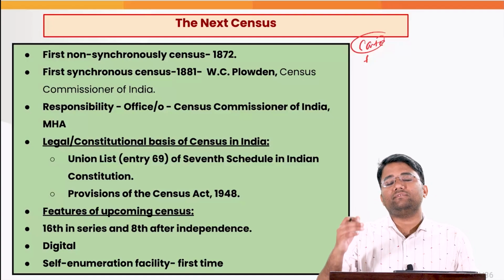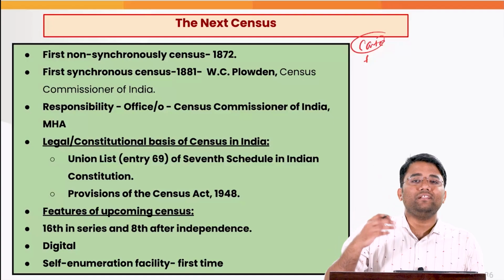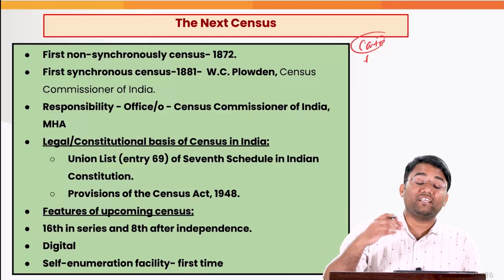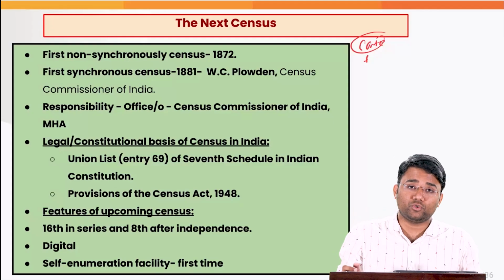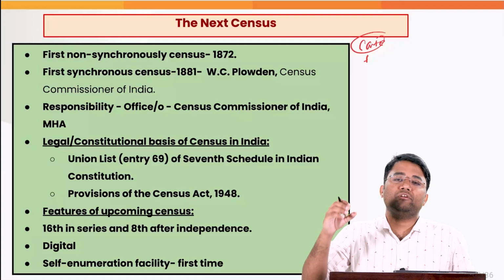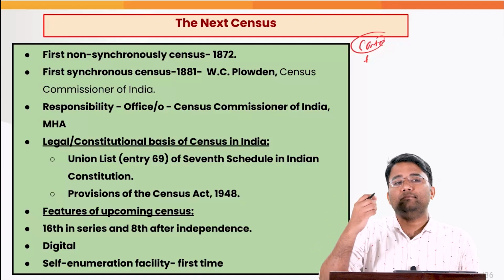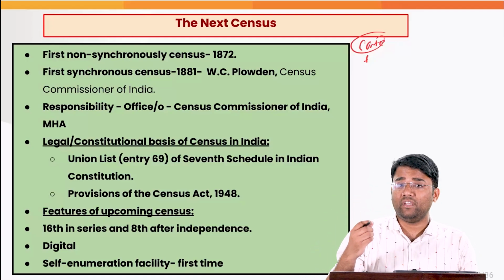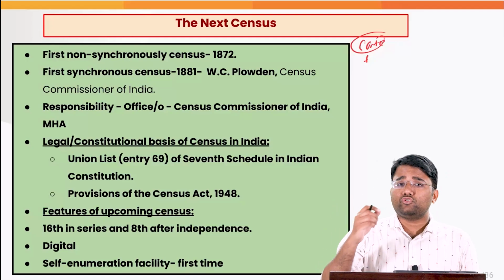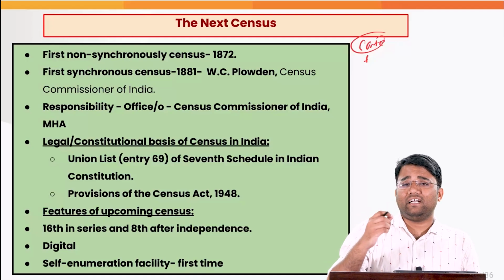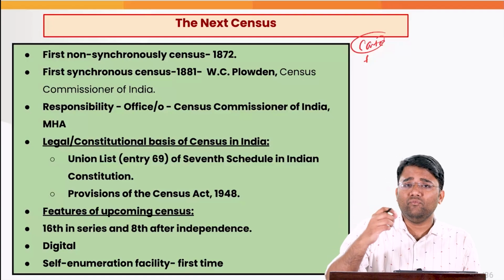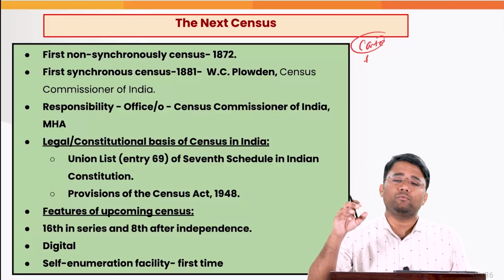And the advocates of the caste census say that to actually fulfill this idea of social justice, to provide welfare to the lower caste people who could not get the majority of the benefits of India's growth story, there is need to first count the numbers of different castes so that we can provide them proper welfare. For example, there is a scheme by the Ministry of Social Justice with the name of Shreyas scheme, where the backward classes people are getting benefits for the higher studies. So when we will have the data related to the different castes, the castes who could not get proper benefits related to higher education, then we will be able to give better benefits to these lower caste people.